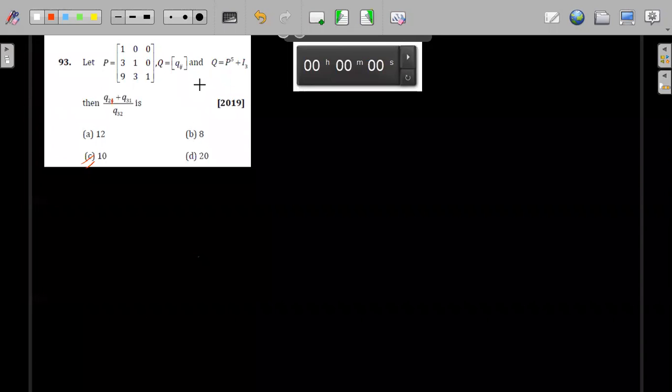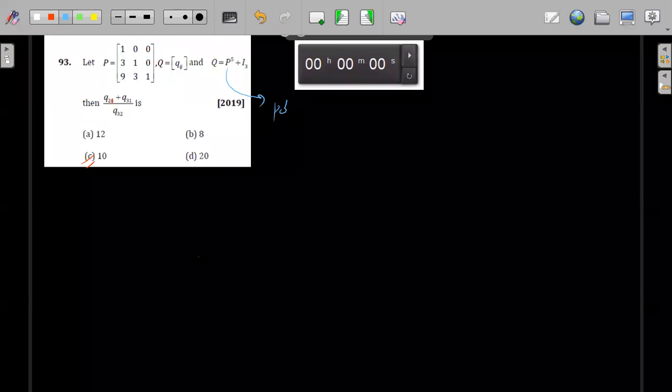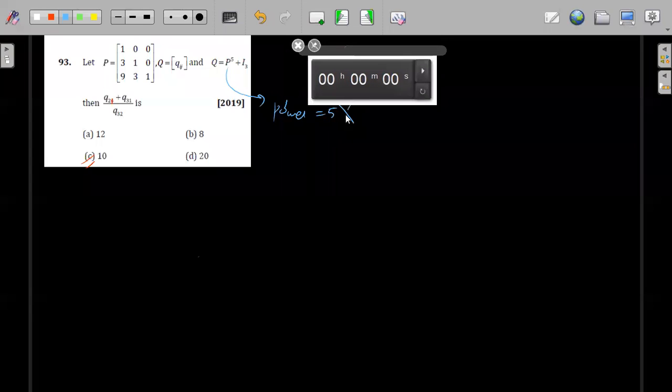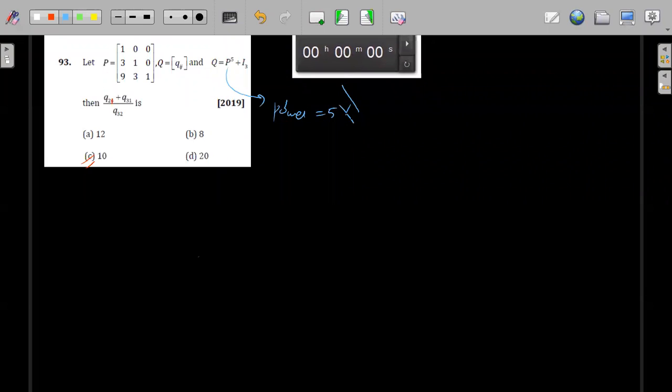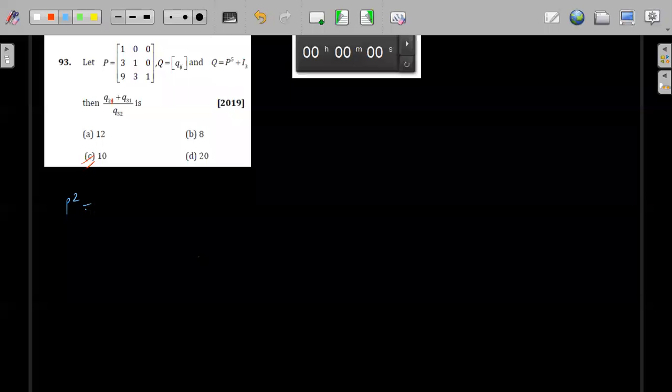So they have given P. So P square. First, what we'll check. I have already told you that if the power is very big, power is 5, that means they know that we won't be multiplying this matrix to the power 5. So there must be some trick, or some pattern to the squaring. So I will just simply take P square.